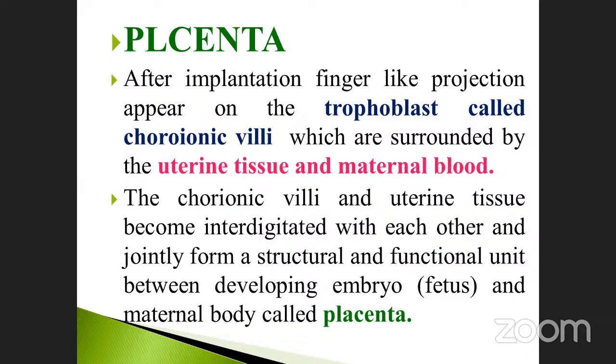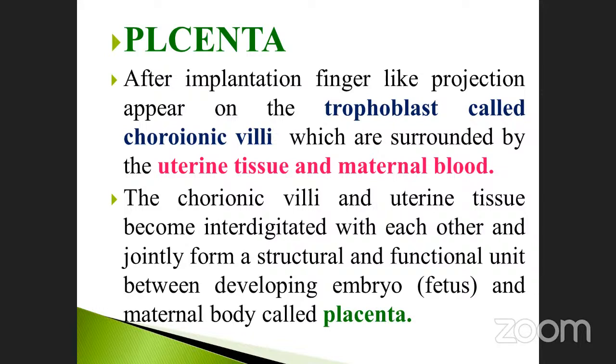The chorionic villi and uterine tissues become interdigitated with each other and jointly form a structural and functional unit between the developing embryo and the maternal body. So what are the tissues present?